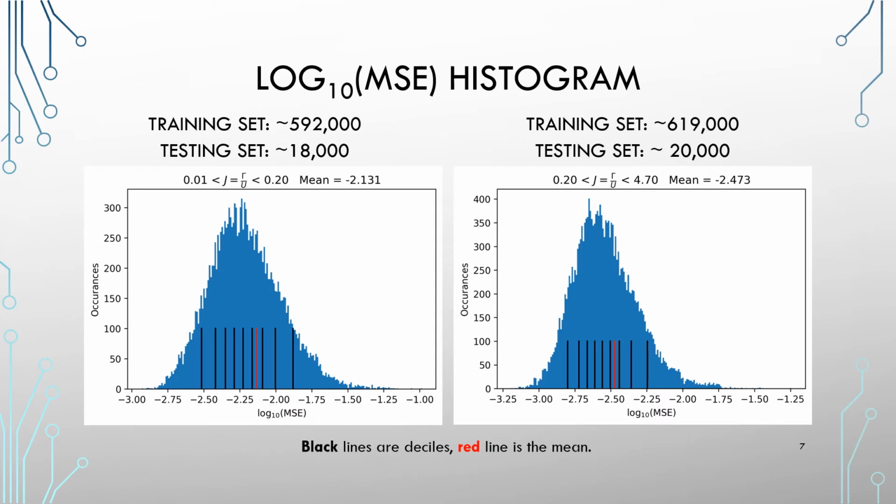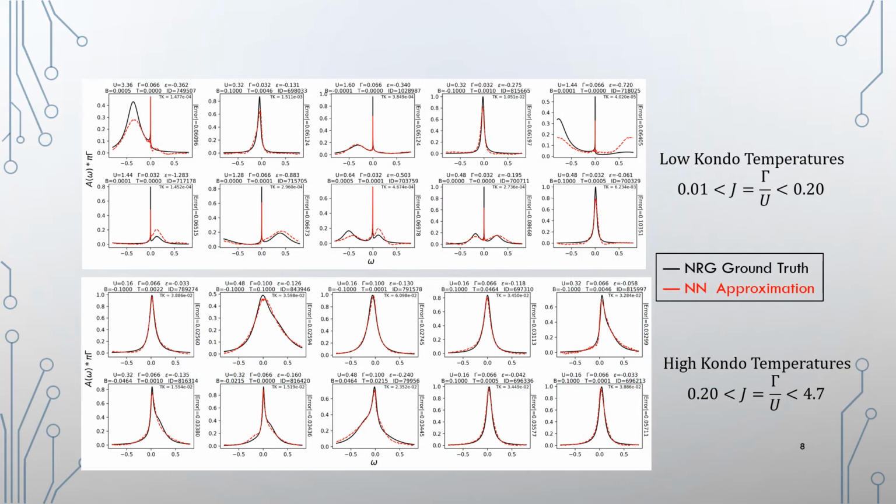So here, let's look at some spectra. The top 10 graphs are of the low Kondo temperature condition, and the bottom 10 are the high Kondo temperature condition, where the black curve is the numerical renormalization group ground truth, and the red dashed lines are the neural network approximations. So you can see that in general, the neural network performs admirably.